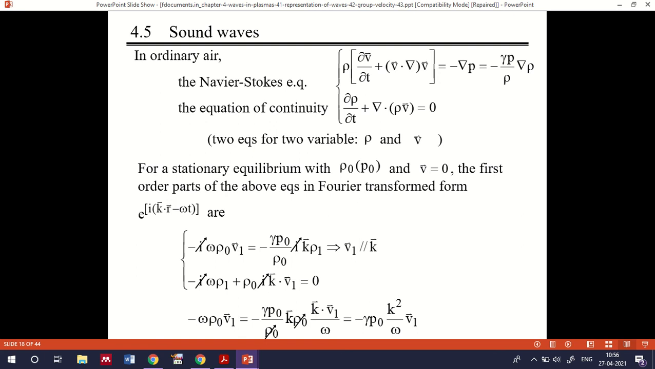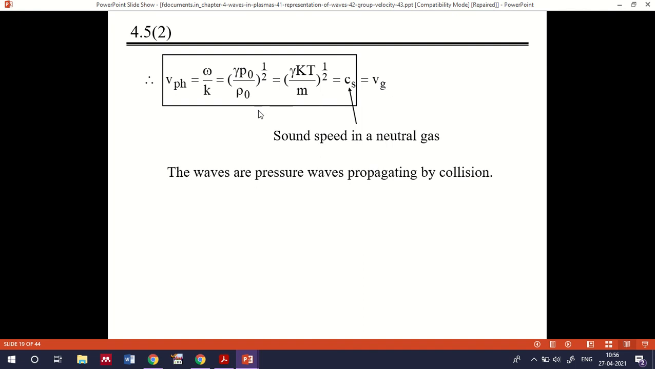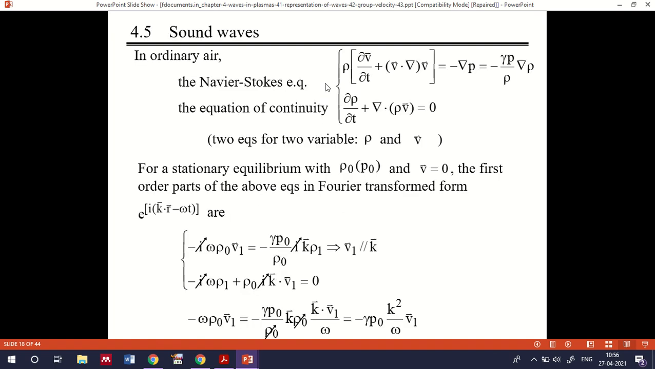For a stationary equilibrium with rho equal to rho 0 and v equal to 0, the first order part of the wave equation is in Fourier transformed form. These are not that important for you, so I'll just give the phase velocity, which in that case will be equal to gamma KT by m raised to 1 by 2. This is actually generated in ordinary air. So what is the possible form of wave that can be generated? In ordinary air it will be a sound wave.